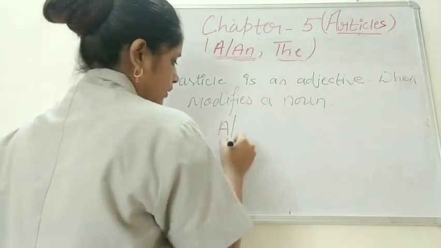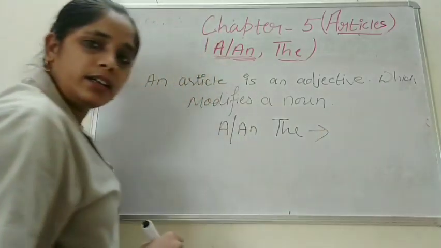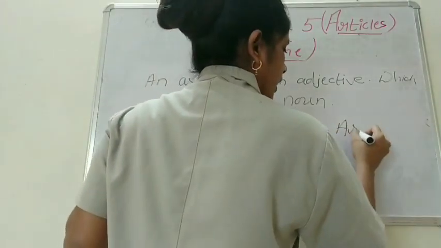See, a, an, and the. These are called articles.